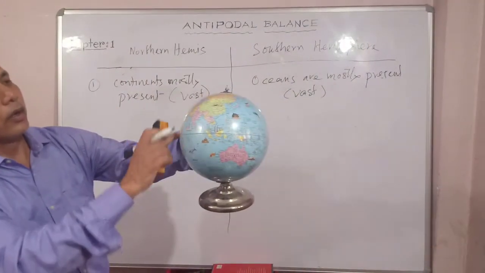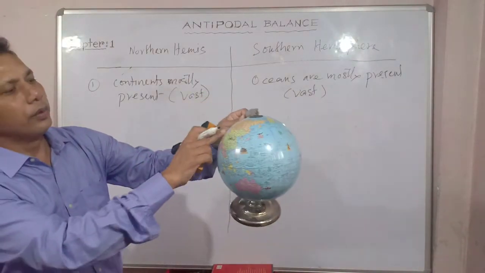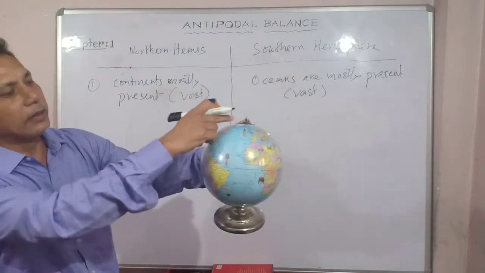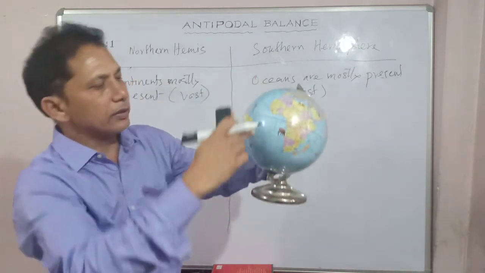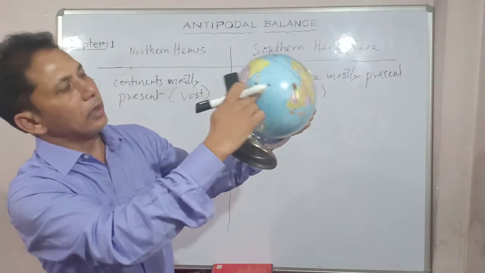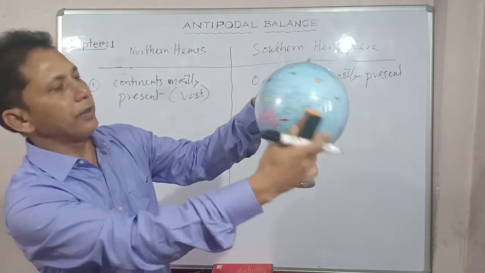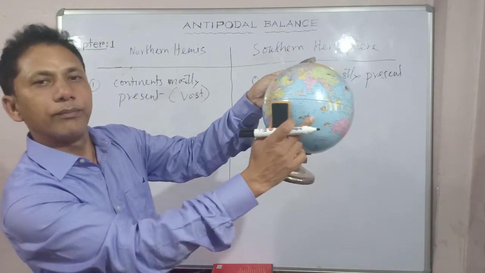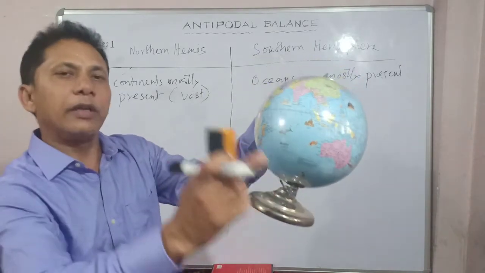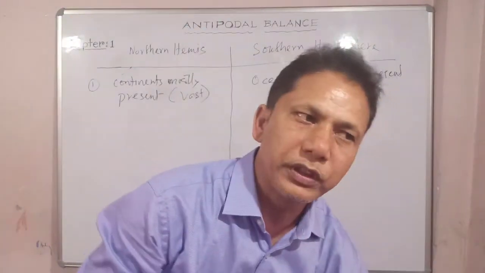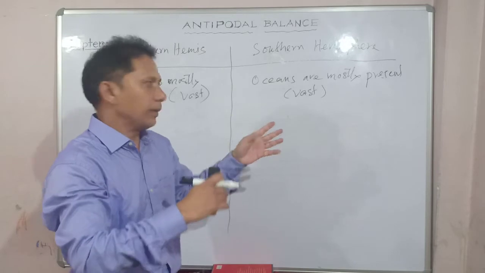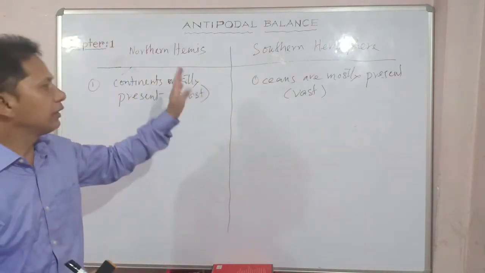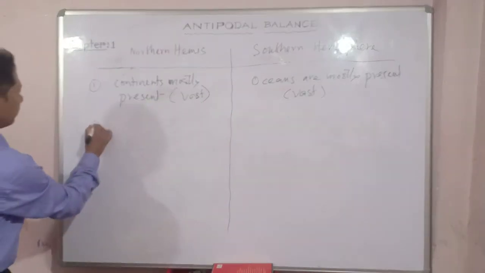You see, northern part, the whole of Europe, large Asia, then North America. So most of the continents are in the northern hemisphere. In the southern hemisphere, you see the Atlantic, the huge Pacific, the Indian Ocean, right? Got my point? So water bodies are dominating in the southern hemisphere, which is counterbalanced by the landmass in the northern hemisphere. Okay, this is the first one, antipodal arrangement.